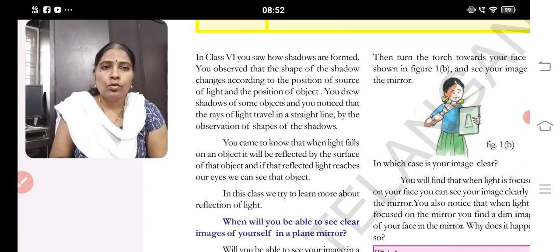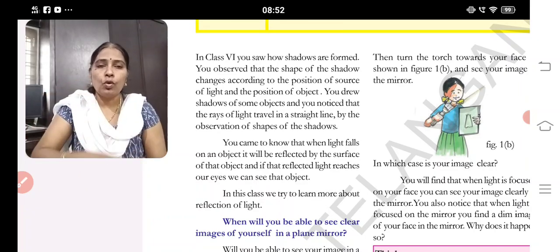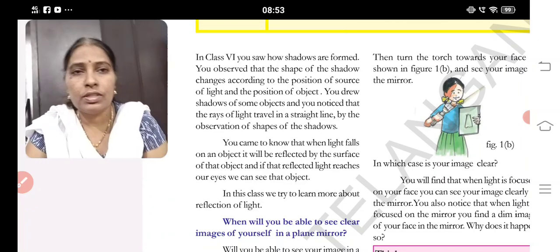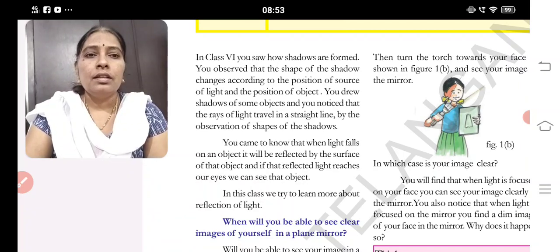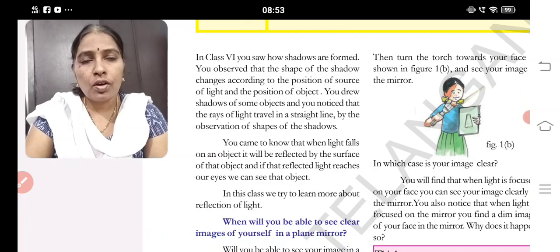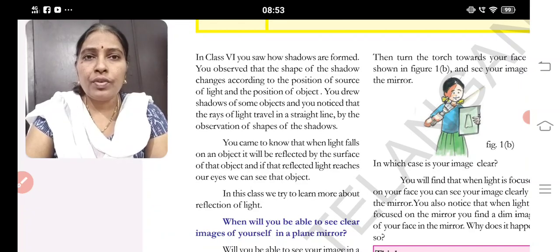In this class, we try to learn more about reflection of light. In class 6, you already discussed what shadows are and what images are. What is a shadow? When light passes through an opaque object, shadows are formed. To get the shadow, we need a screen, a source of light and an opaque object. When light passes through a transparent object, images are formed. These topics we discussed in our 6th standard. In this lesson, we are going to discuss reflection of light.